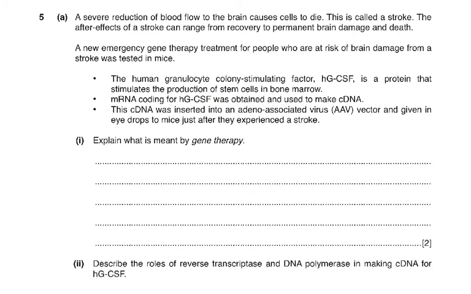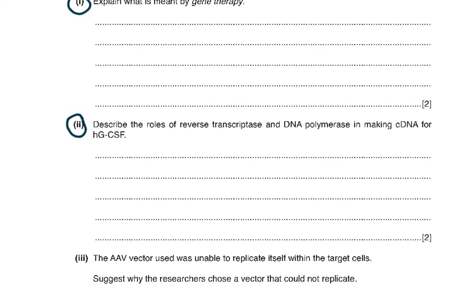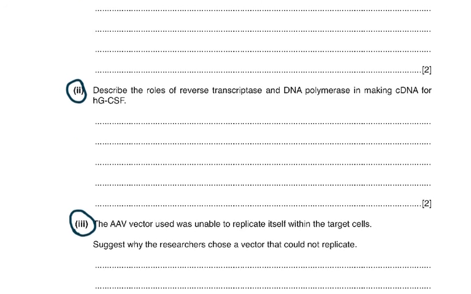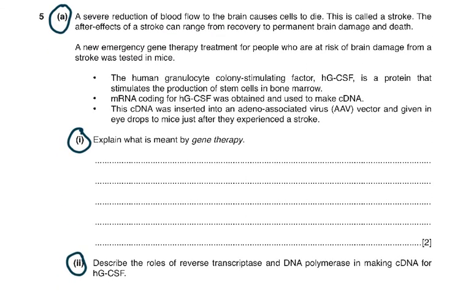Then we come to question 5a. A severe reduction of blood flow to the brain. Now please also remember this, if this question is question 1a, then it has part 1 and it has part 2, and you have to see if there is anything. Oh yeah, there's a part 3 as well. So you see, all this is interrelated to the information given to you in the beginning. So please understand this, that if it's question 5a, then read the A part very carefully and then start answering part 1, part 2 and part 3.